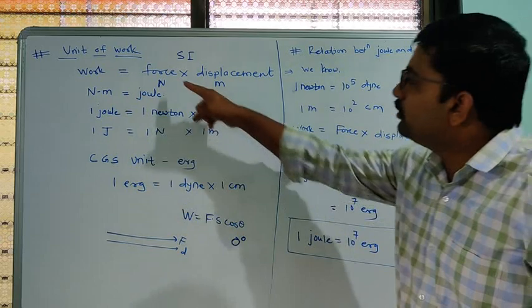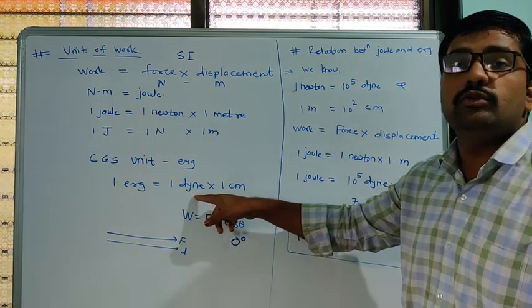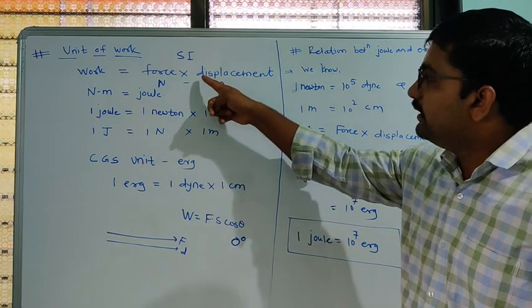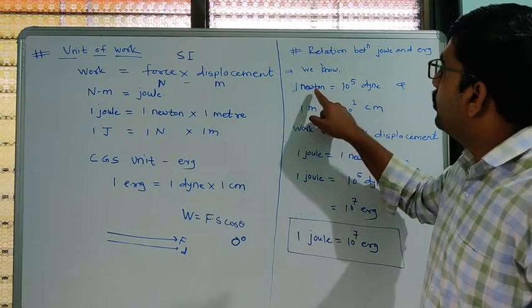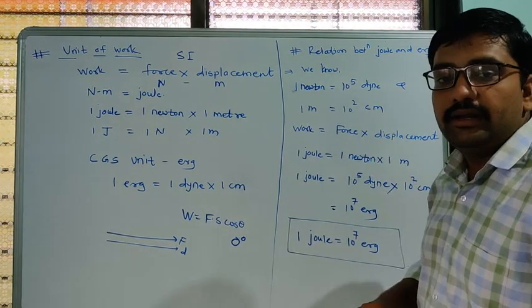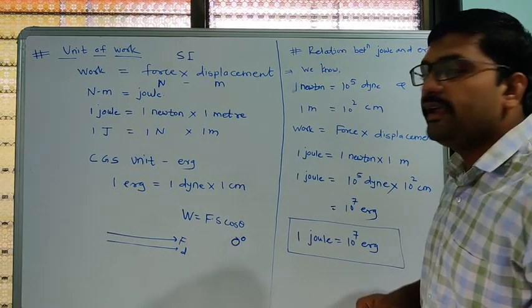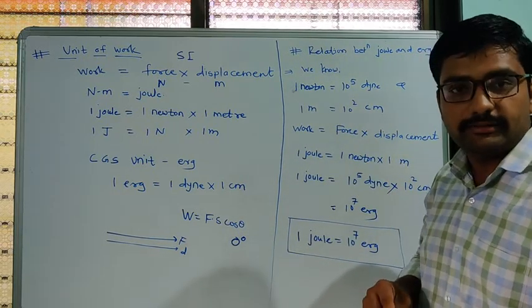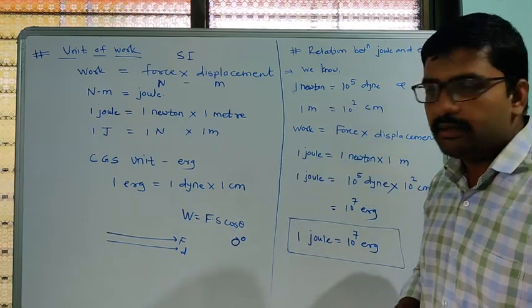Both are units of force, one in the SI system and the second in the CGS system. Similarly, 1 meter is equal to 10 raised to 2 centimeters.